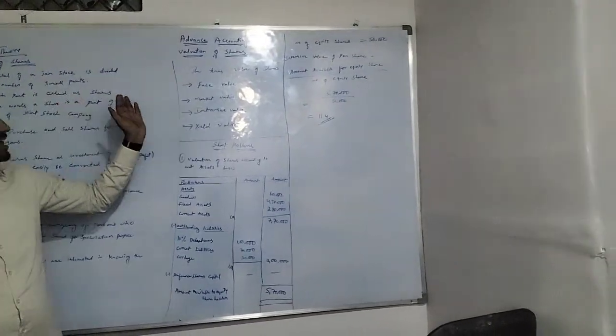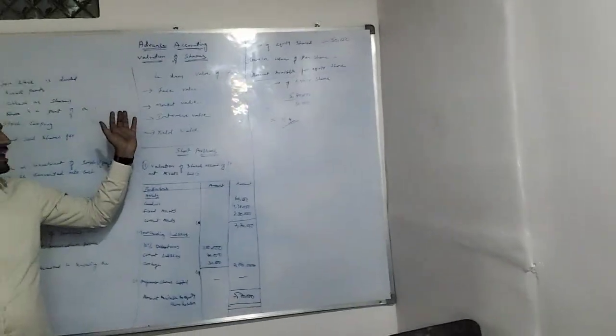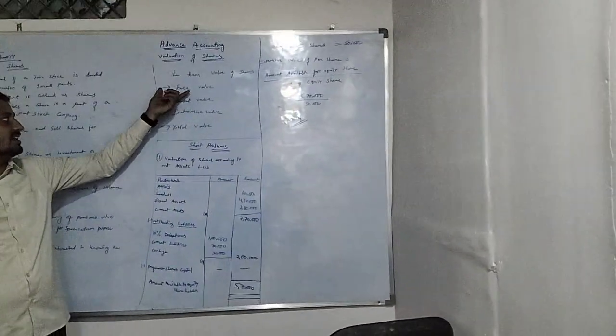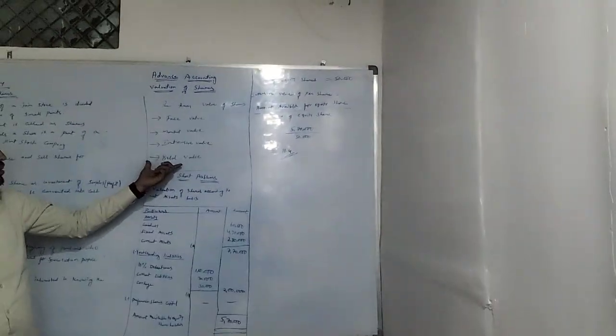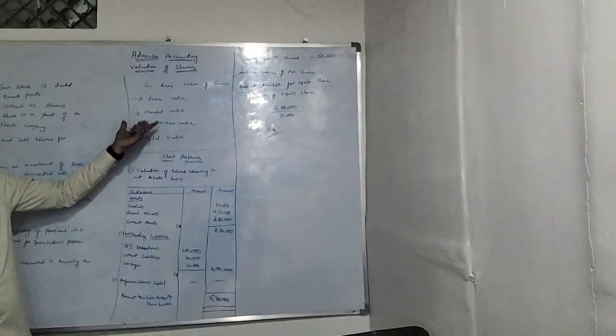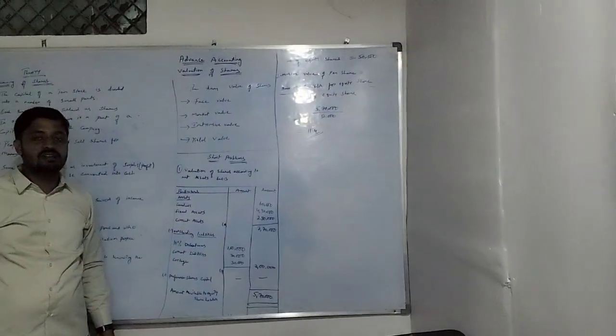Next, the term value of shares. There are different types of values of shares. Under that, the first one is face value, the second one is market value, the third one is intrinsic value, and the fourth one is yield value. There are four types of values. We will discuss these four types of values only.